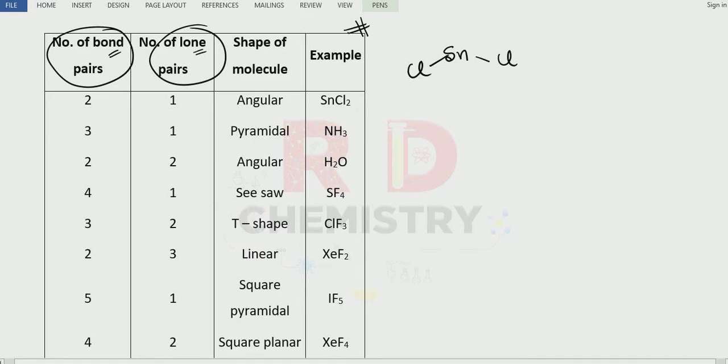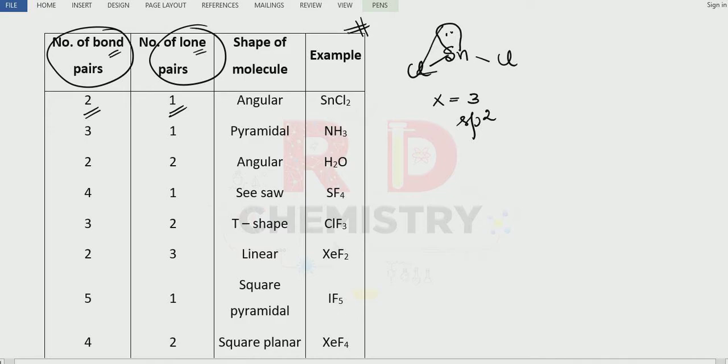When you calculate the X value, it comes to 3, which means it is sp2 hybridized. But there are two bond pairs and one lone pair. So the lone pair is like this. Therefore, the molecule is not linear; the molecule is angular.